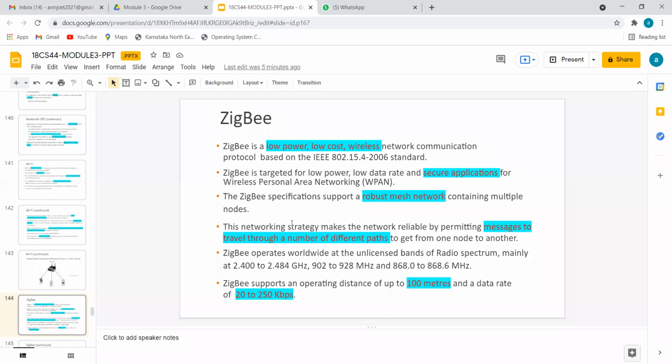Not only that, in a Zigbee network there can be n number of paths, multi-point connected. To send a message from one node to another node, there is nothing called a restricted path. It can use any of the paths. Whichever path is free and effective, it can travel through that path.